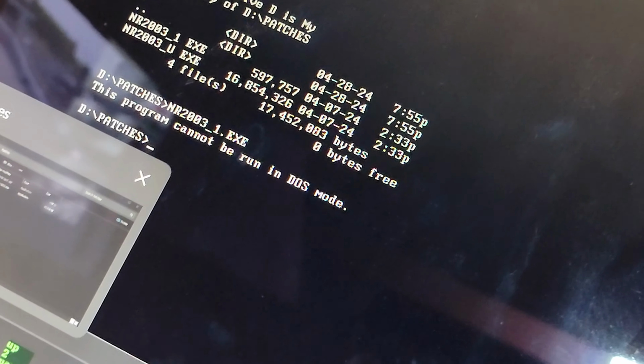Alright, so notice how in our VM here, we're in the patches folder as we normally would for NR. And this program cannot be run in DOS mode. So the program itself says, nope, we can't run in that, we need Windows. What does our patches folder normally look like? You guys are probably used to seeing something like this.